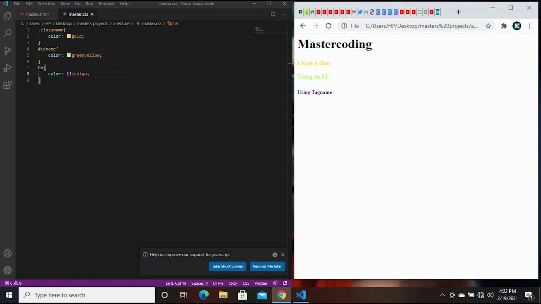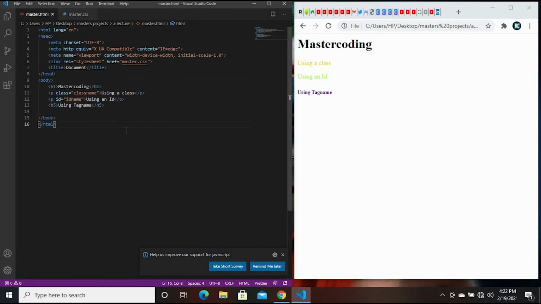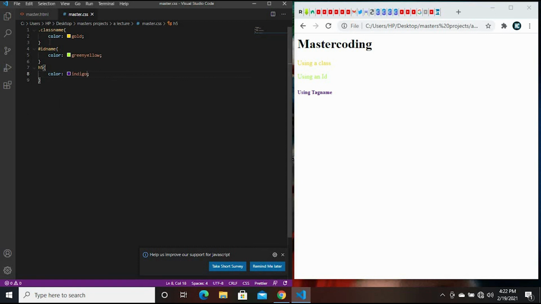So that's all about CSS selector. Now I would like to show you names of different effects. This over here is called the selector.